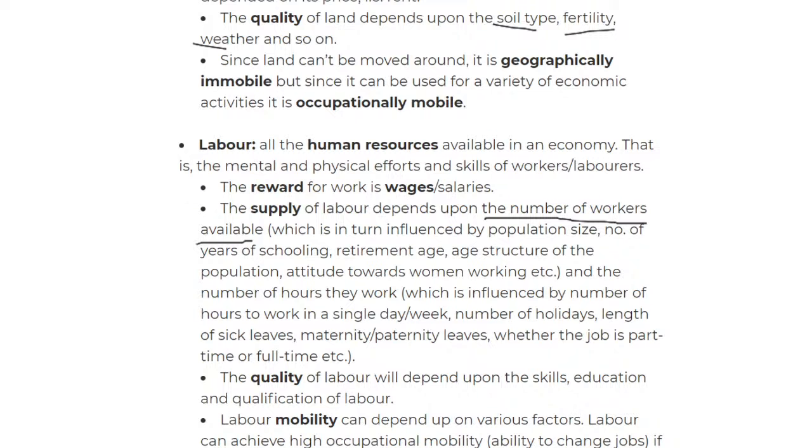If there is a young population, that means there are more youth, and that means there will be more workers. We move on to the attitude towards working women. Some countries say that women should not work. It still happens, but over time it is changing. If a country says women should not work, there's going to be less labor. If someone accepts women into the labor force, then there will be more labor.